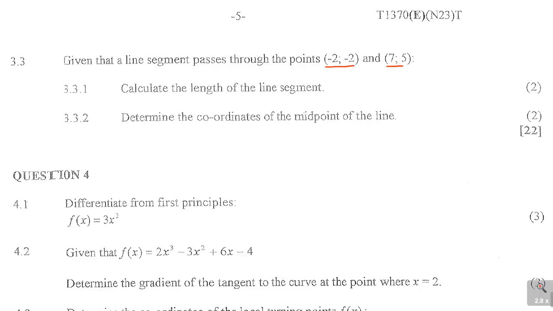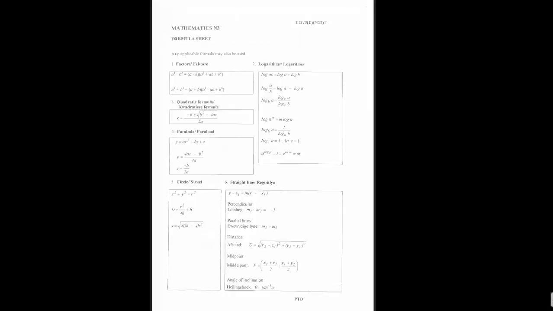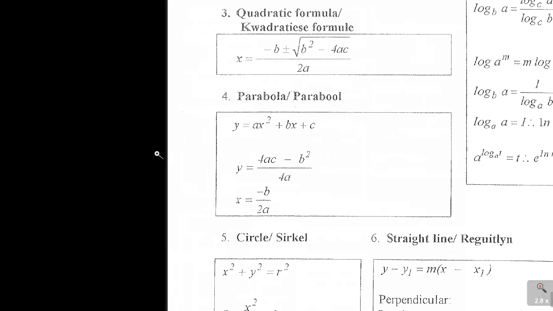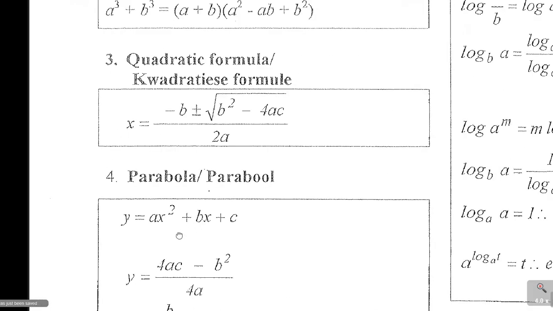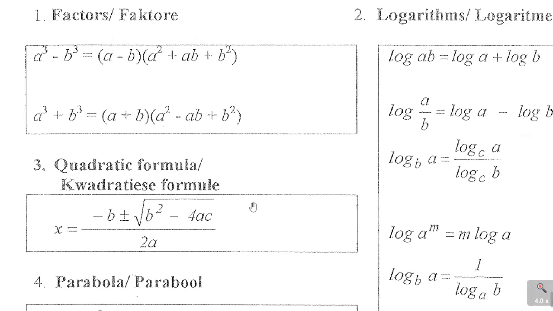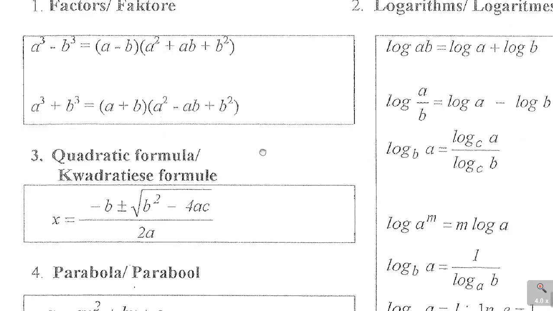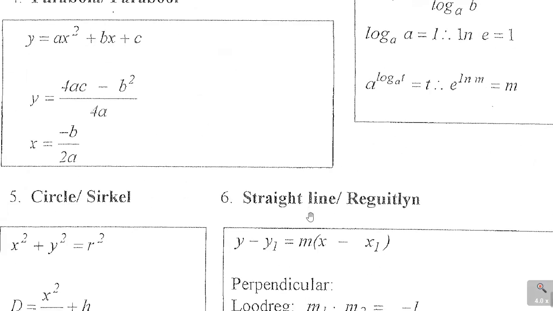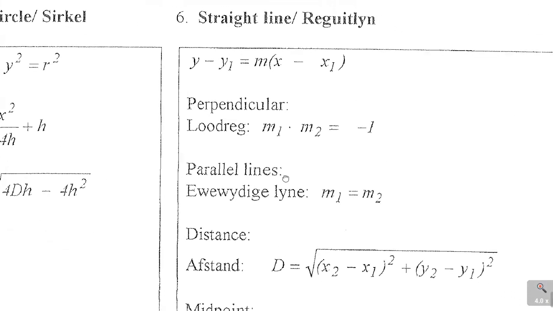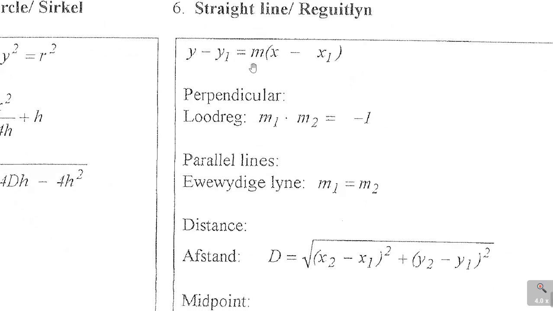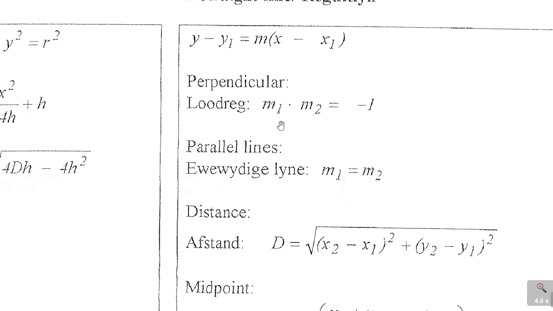Now you need to remember we also have formulas here. I was not showing you that formula, but it is always given in the formulas. Let me check if the formulas that I was using are in here. Yes, these are the formulas for the straight line. I used this one, y minus y1 is m times (x minus x1), and say it's perpendicular.